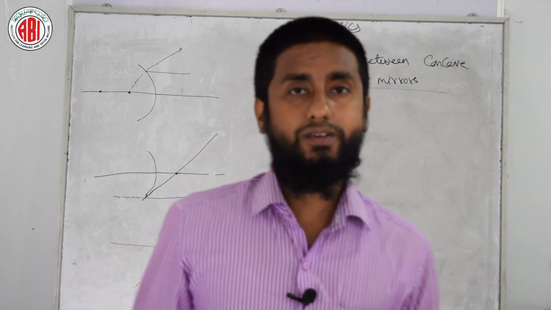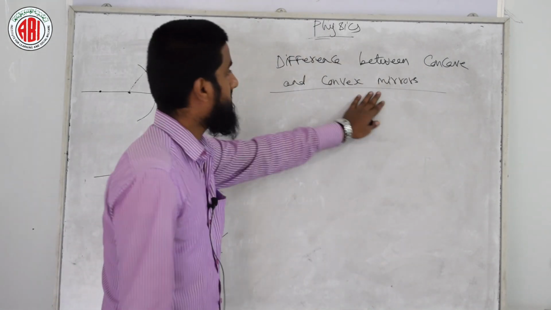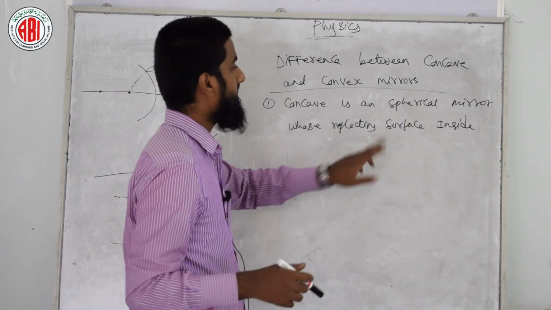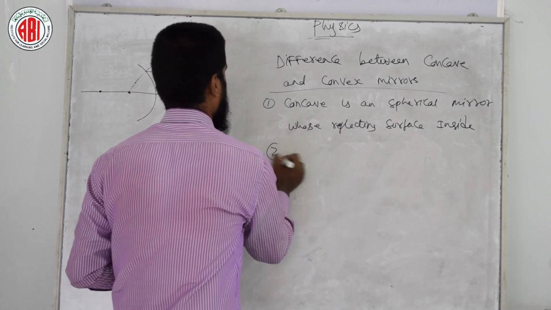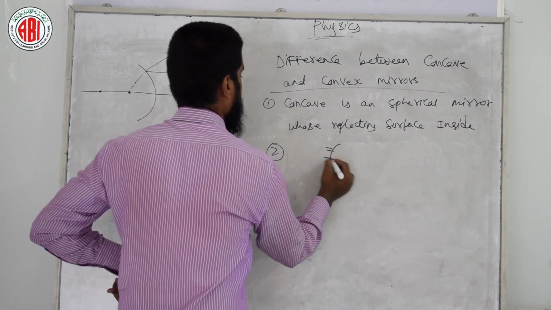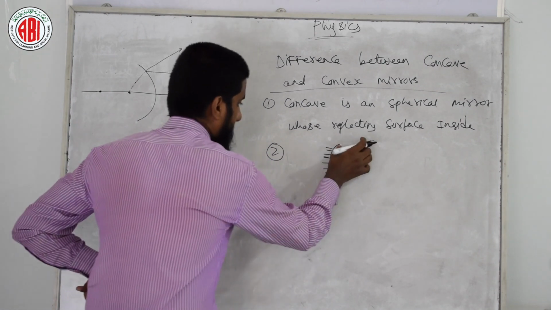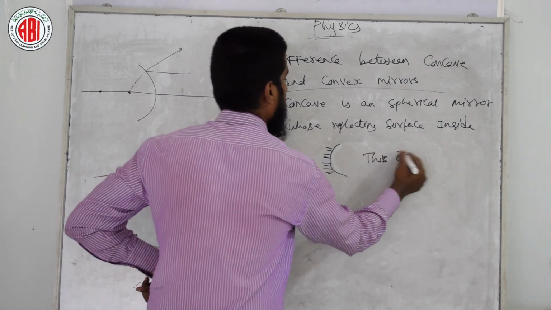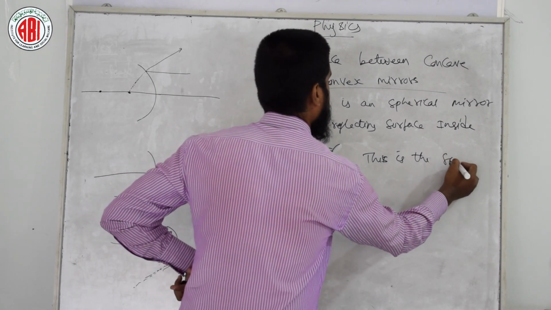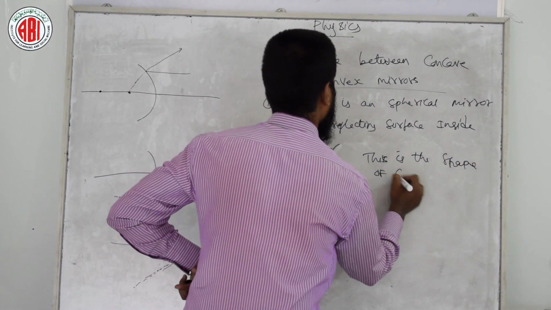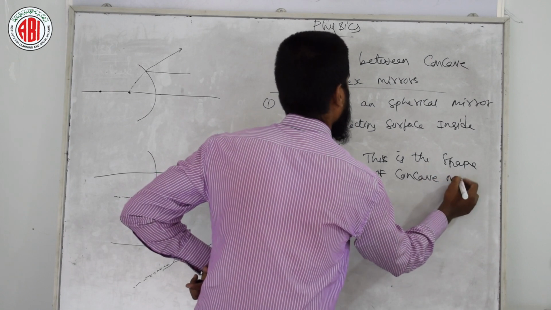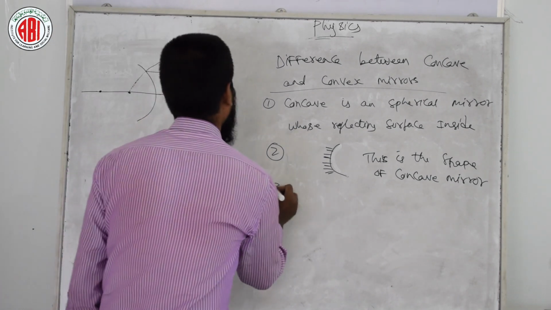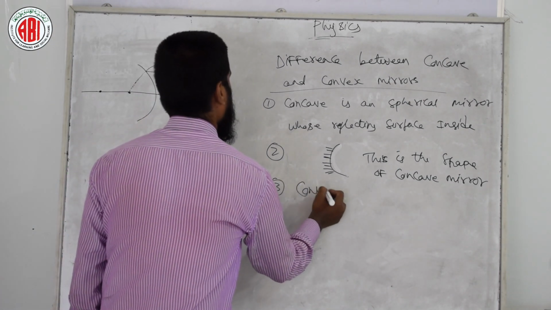Okay student, now the topic is difference between concave and convex mirror. So first difference, concave mirror is a spherical mirror whose reflecting side is inside, like this. Look at here, inside the mirror there is a reflecting surface. This is the shape of concave mirror. Second point. Third point, concave mirror is known as converging mirror.